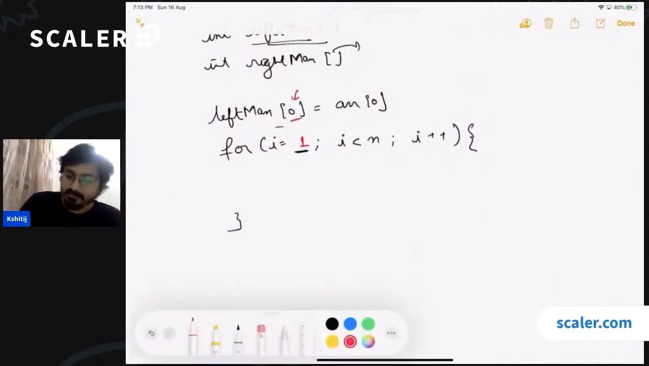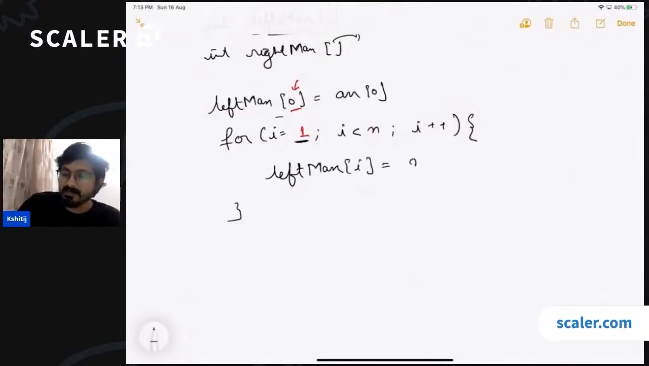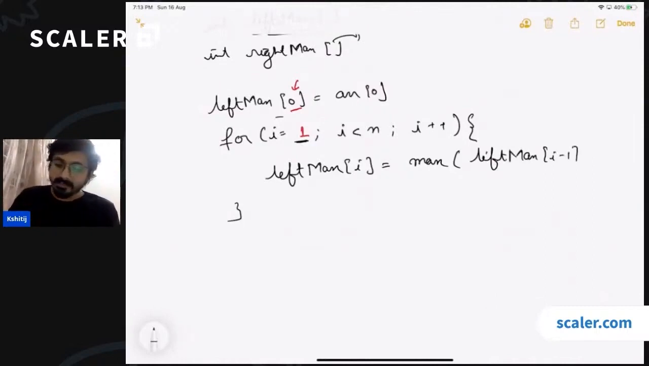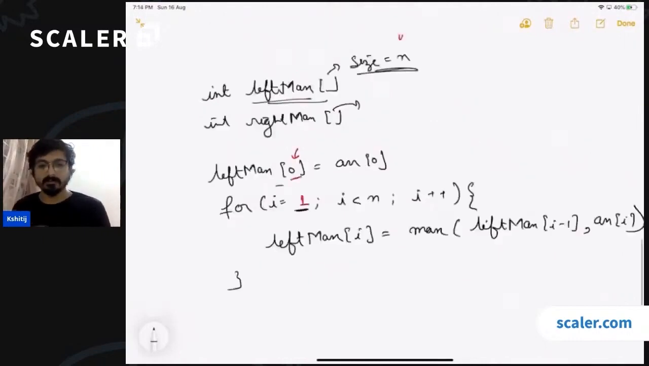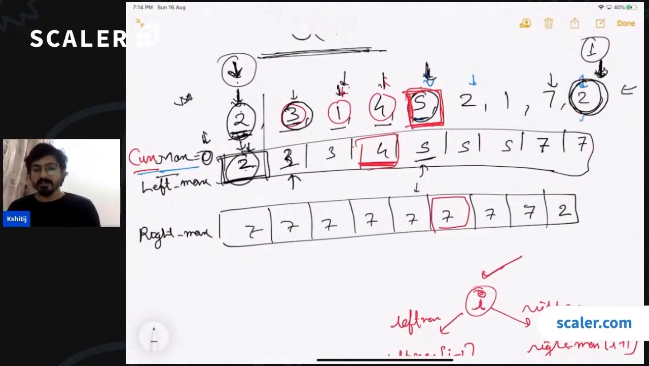Okay. And for every index, we can say that left max of I is nothing but the maximum of the previous max, which is left max of I minus 1, and the current array value, the current height. So whatever is the maximum between the current height, right, between the current height and the previous is going to be the left max of this iteration. Okay. Similarly, for the next value of I, we'll be comparing this value and this value. Okay. So we have our left max array filled up.